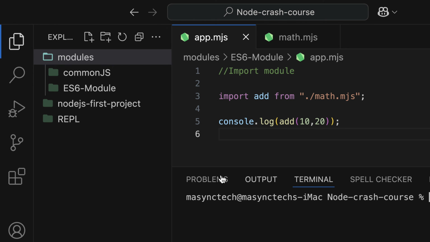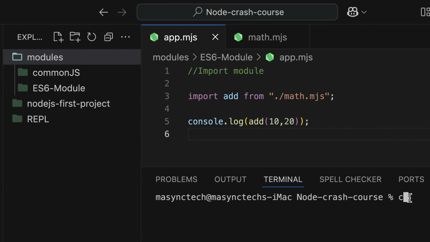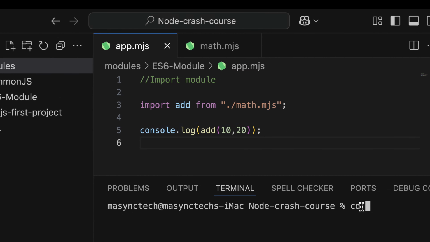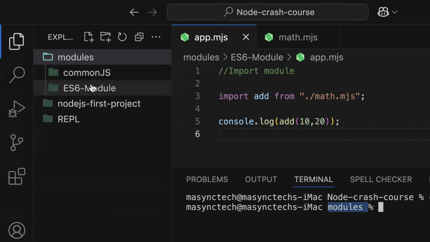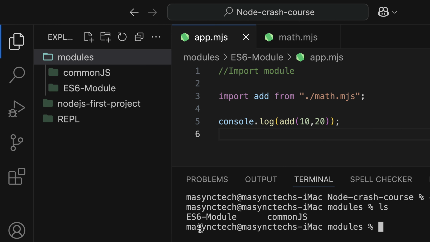At the moment, we are inside the modules folder, so I'm going to change by using cd and then the name of the folder, modules. Now in the modules folder, we have all of these folders. If I use ls, it's going to show me all the folders and files within this folder.